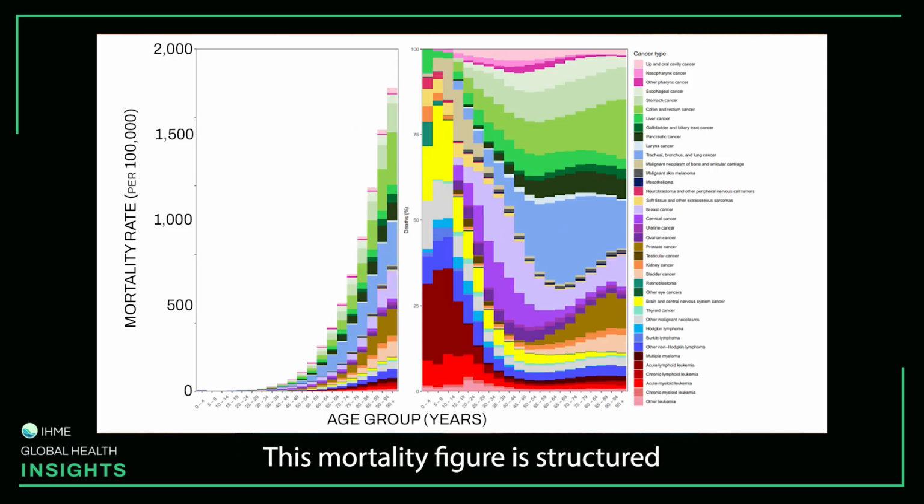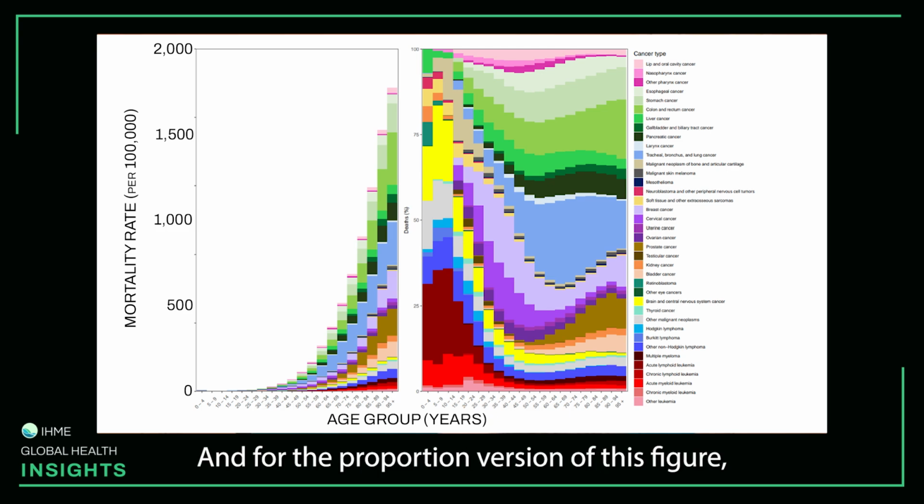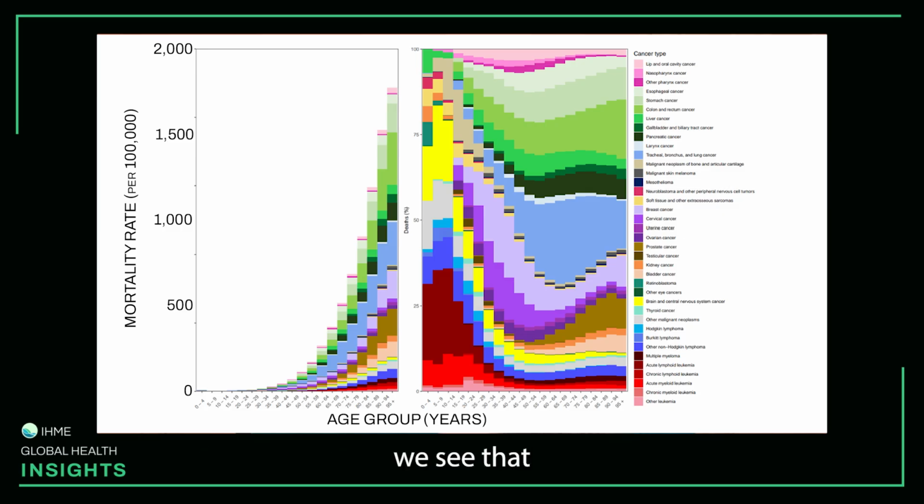This mortality figure is structured similarly to the incidence one, and we see an even more consistent trend of increasing mortality rates with increasing age. And for the proportion version of this figure, we see that when we compare the proportions for cancer deaths compared to cases, we see a greater proportion of space taken up by more fatal cancers, such as lung, pancreatic, esophageal,